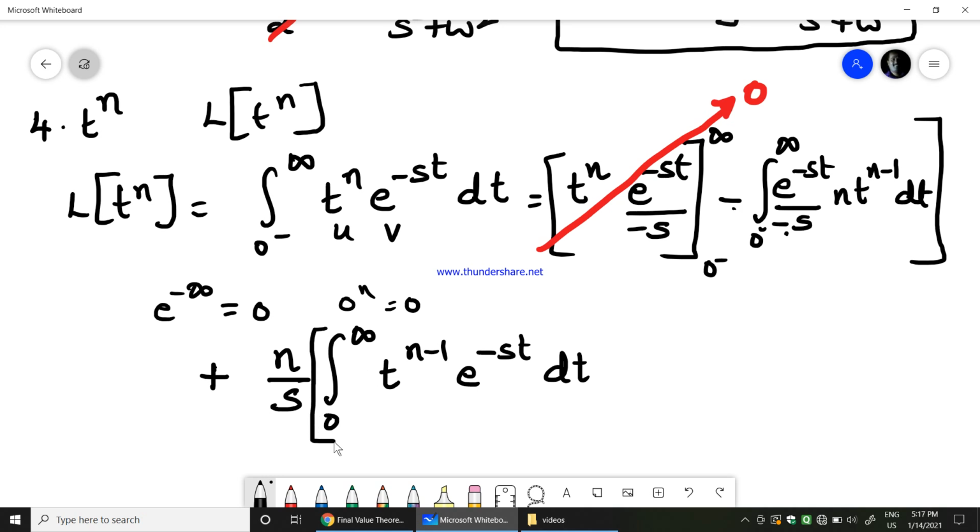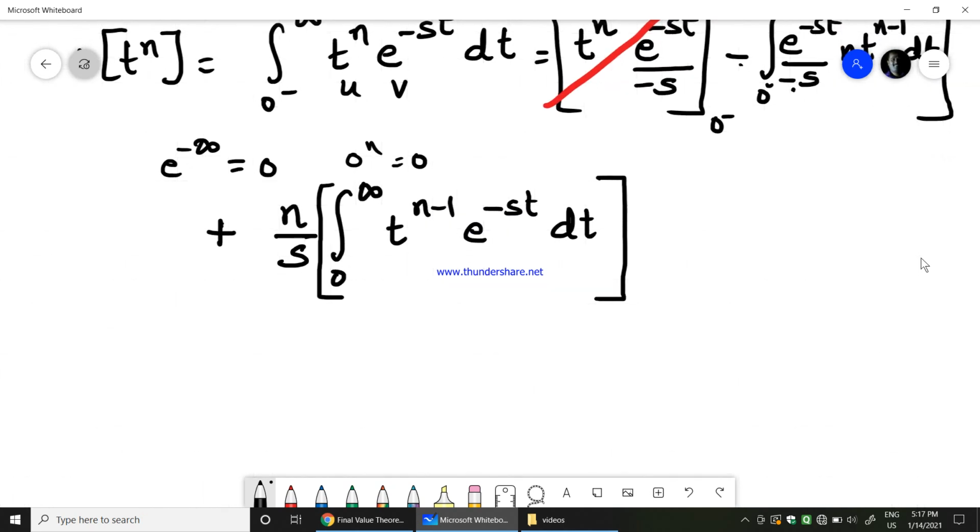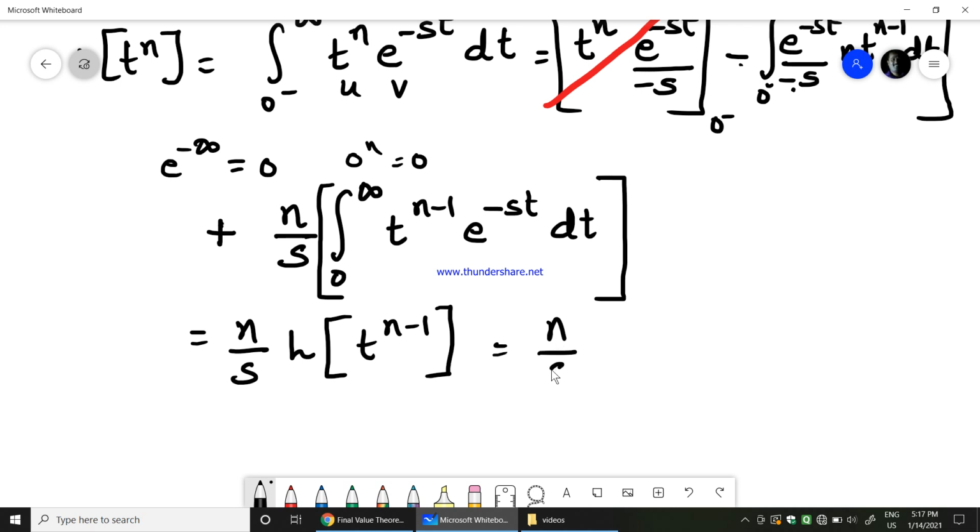Now this t to the power of n minus 1 into e power minus st dt can be written as n by s into Laplace transform of t to the power of n minus 1. So therefore, when I apply the same Laplace transform of t to the power of n which we have got, I will be getting what? n by s into Laplace transform of t to the power of n minus 1, which would be n minus 1 by s into Laplace transform of t to the power of n minus 2.